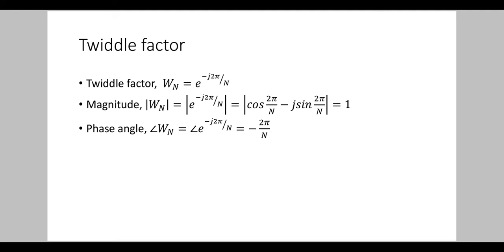In the last class, we saw a term called the twiddle factor related to the discrete Fourier transform. We have seen that the twiddle factor is represented by Wn, and the value of the twiddle factor Wn is equal to e raised to minus j 2 pi by n. We have already mentioned this in the last class.